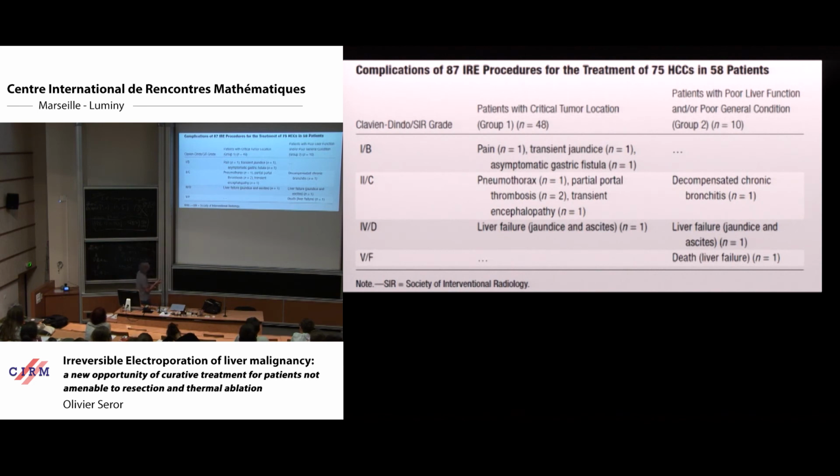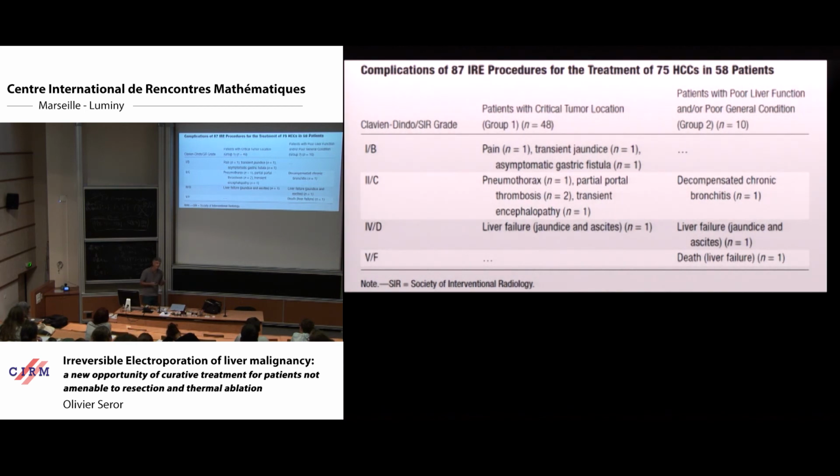Of course, we apply this treatment because we want to be effective, but also you understood that we don't want to experience complications for this patient. And this is the complication. We have a low grade of complication, and here high grade of complication. I mean, here we have a death related to the treatment. The death related to the treatment was due to liver failure, I mean liver dysfunction. And it occurred in the small group of bad liver function patients.